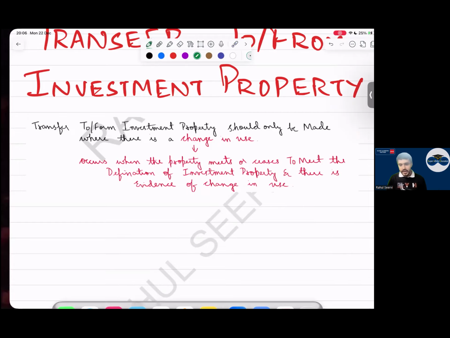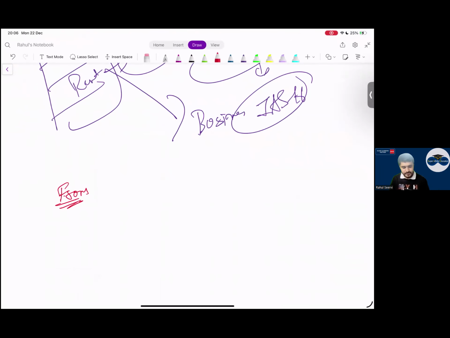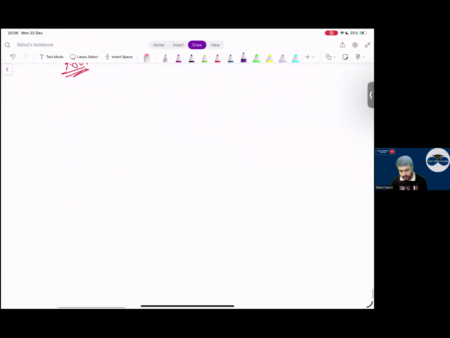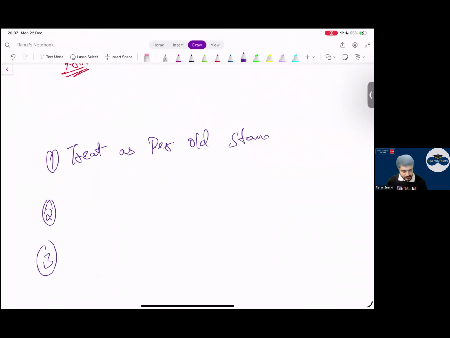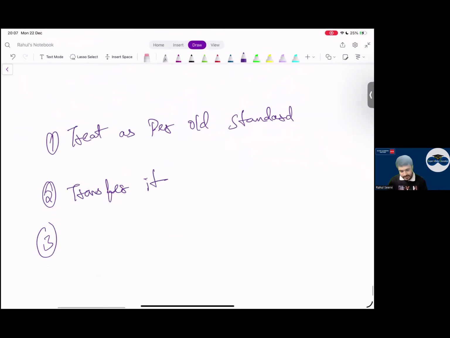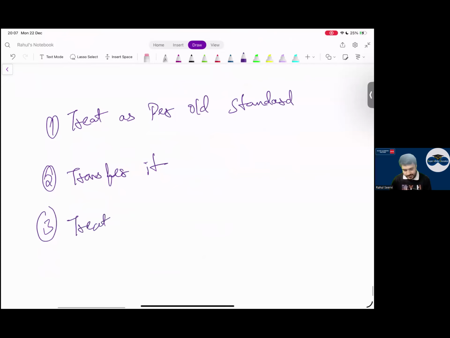So now I will explain 3 rules, everyone. Let's see. What is rule number 1? Treat as per old standard. Then transfer it. Then treat it as per new standard.